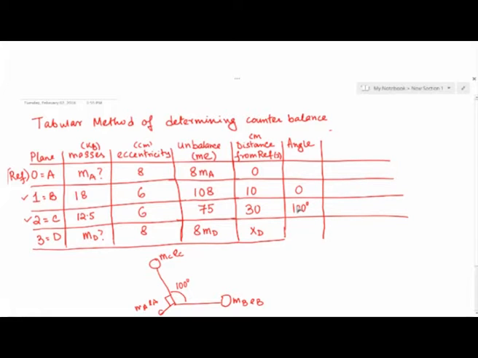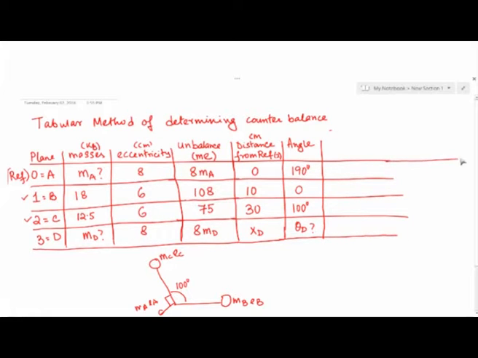Please remember, these are in degrees, not in radians, so you may have to convert these to radians at a later stage. Similarly, the angle at A is known to be 190 degree. At this stage, we don't know the angle theta D. This is an unknown at this stage. So this is the data that has been given.